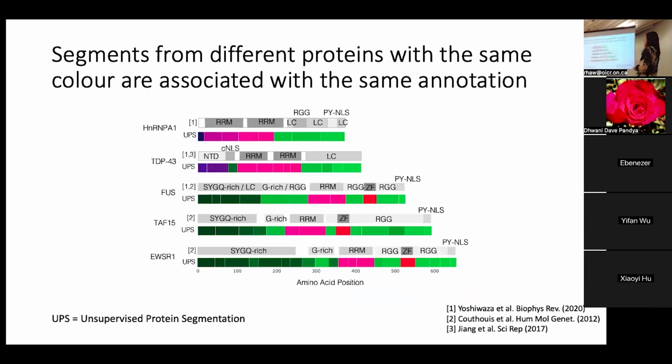And as an example, I took these RNA binding proteins, including my example protein FUS, and we took the segments, we generated the colors, and when we compare them to annotations from the literature, which are shown above in gray, we actually see that the colors are associated with annotations from the literature, and also we checked that the embeddings are closely associated with colors, so it's accurately representing what's going on in the high dimensional space.